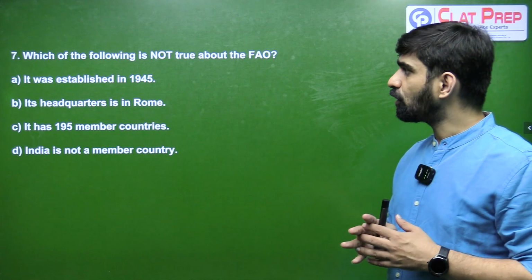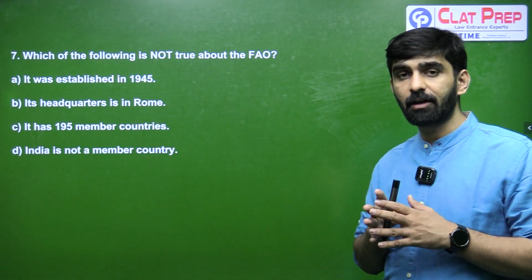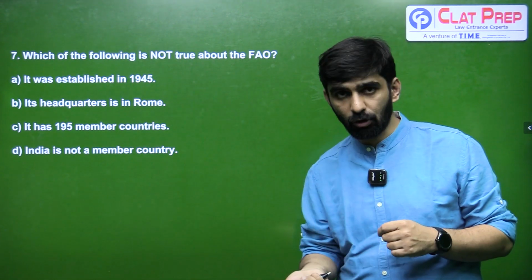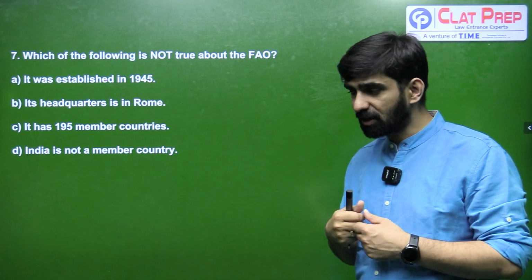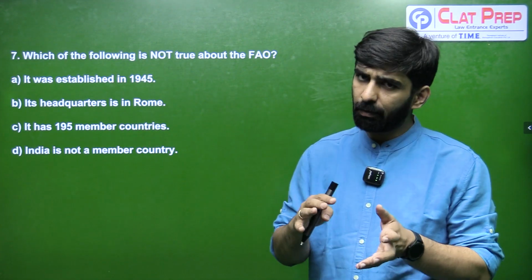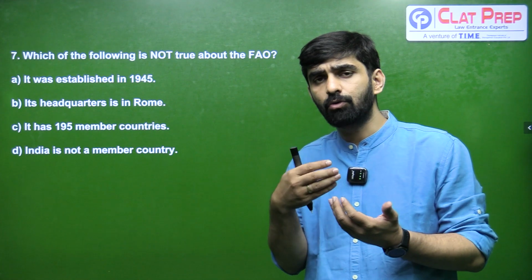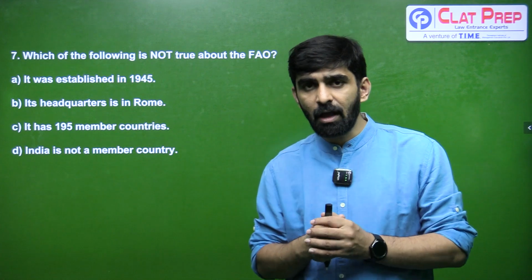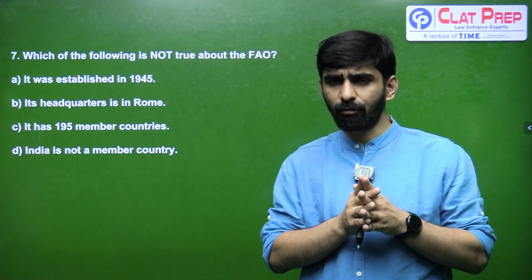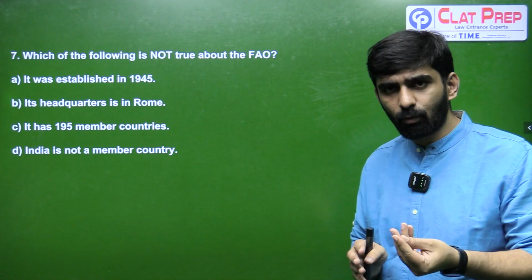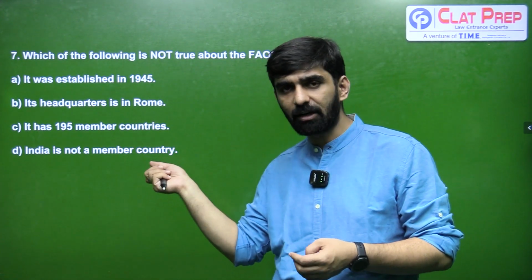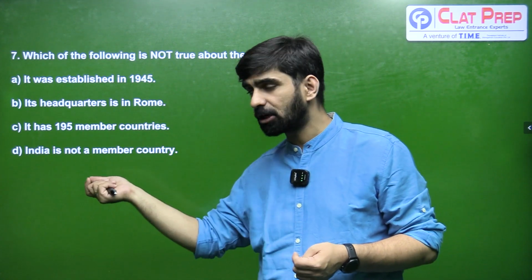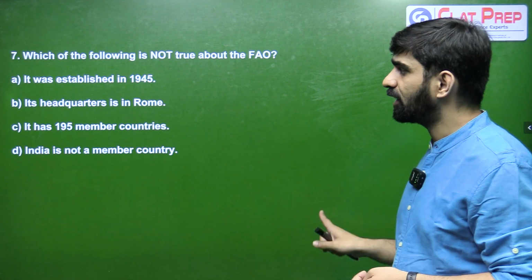Next question is, which of the following is not true about the FAO, Food and Agriculture Organization? So we know that FAO was created in 1945. This was a question today. Its headquarters is in Rome. Again, we have just discussed this also. It has 195 member countries. It might or might not be true. Maybe you do not remember the number of member countries. But let's try option D. What does option D say? It says India is not a member country, and we know that India is a democratic country, and India is a member of almost all the UN specialized agencies barring 1 or 2. So we know that this is basically a wrong statement. So the correct answer for question number 7, which is asking for a wrong statement, is option number 3. India is a member country of FAO.